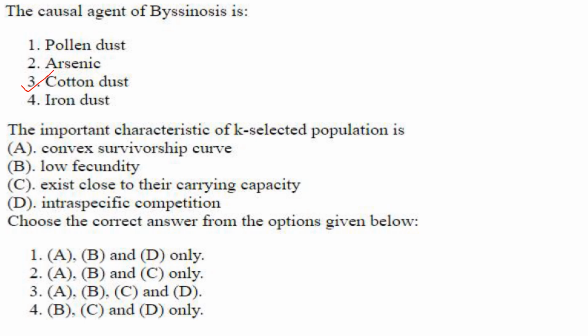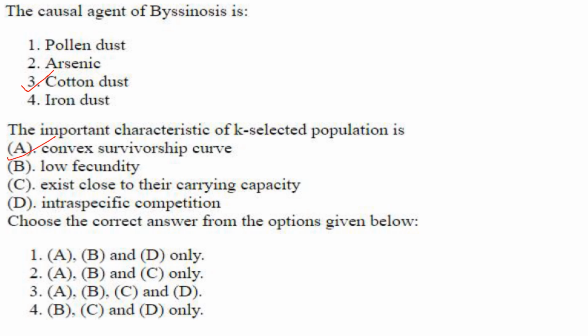The next one, the important characteristics of K-selected populations are: convex survivorship curve, that is a type 1 survivorship curve, so that is correct.